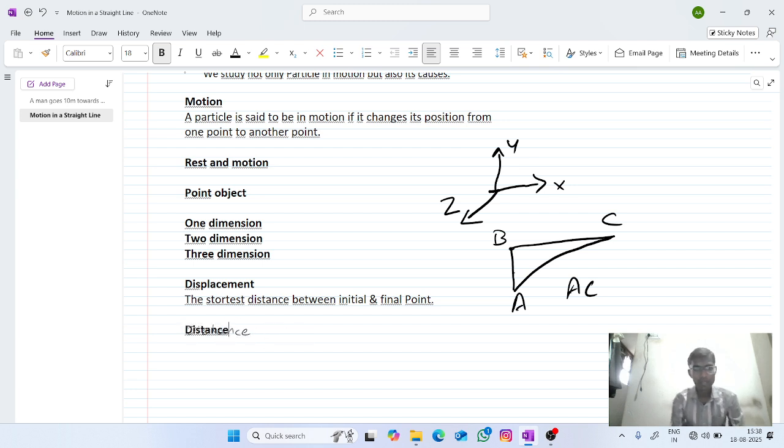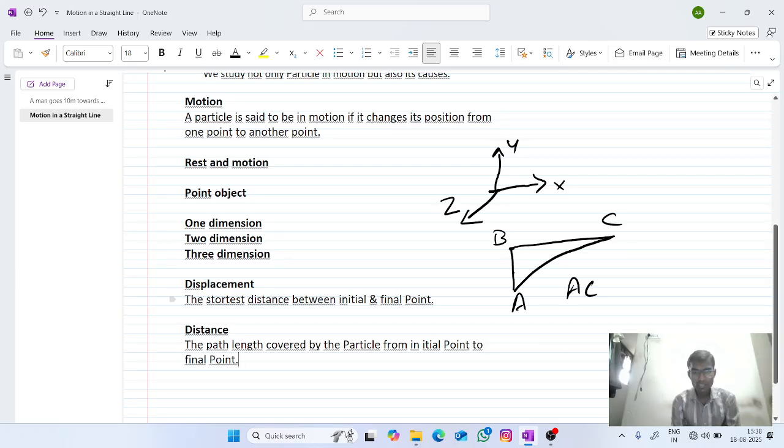Distance. So what do you mean by distance here? Distance is the path length covered by the particle from initial point to final point.